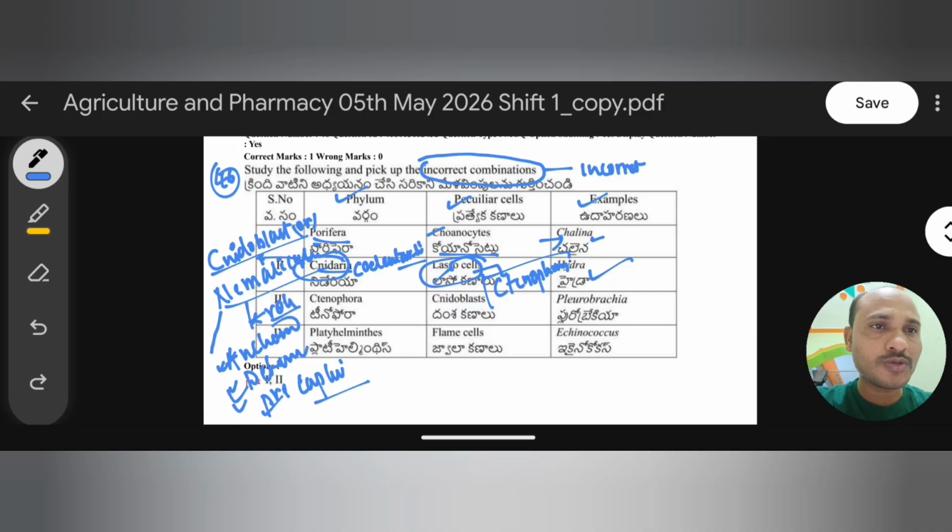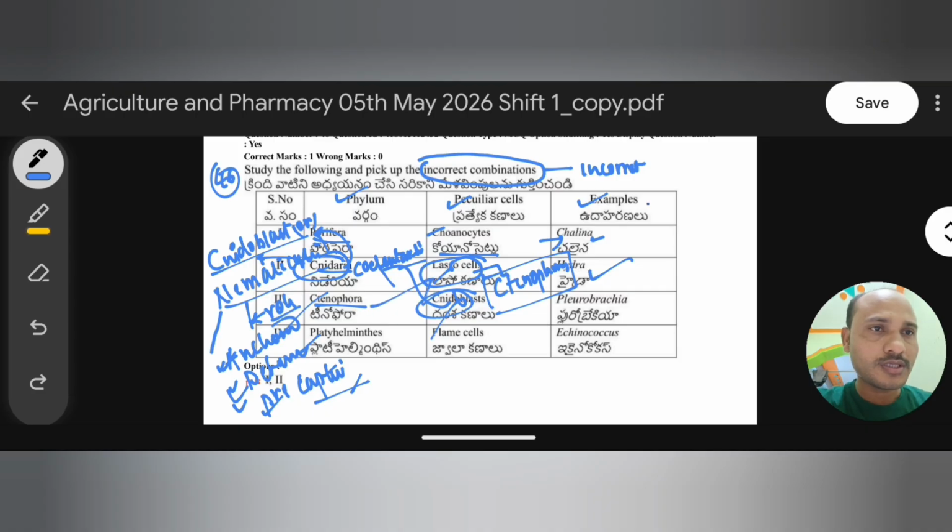So in Ctenophora we have lasso cells, but not in Cnidaria, which contain nidoblast cells or nematocyte cells. Now coming here, Ctenophora is given. So does Ctenophora contain nidoblast? No. See, this is a wrong statement. Nidoblast is present in Cnidaria, but Ctenophora contains lasso cells. They just made a mismatch. Okay.